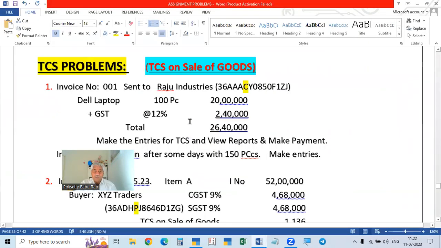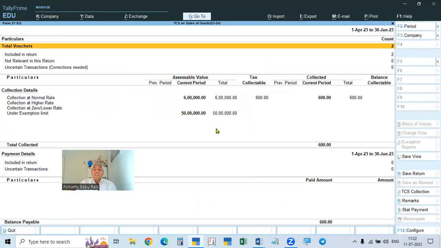And here we have made a bill. We have one party, the first bill has not crossed, the second bill has crossed. So totally, including both, 50 lakhs is exempted. Under the exemption limit of 50 lakhs, the excess is 6 lakhs, total is 56 lakhs. So the excess amount is at the normal rate, 6 lakhs. On that 6 lakhs, 600 rupees is collectible, and we collected it in the same voucher. Sometimes without collecting that, we can collect separately also. In another bill, I will show how to show the collection.